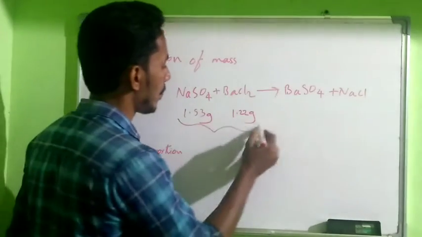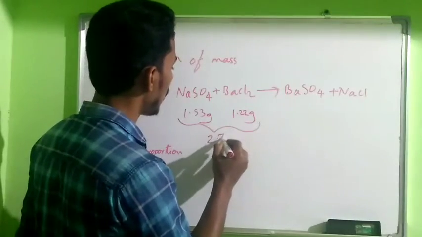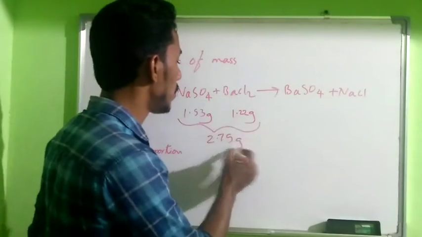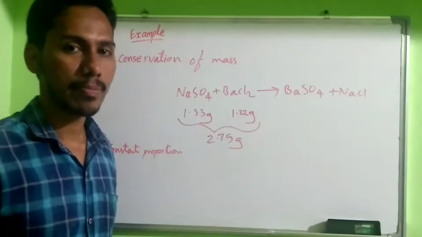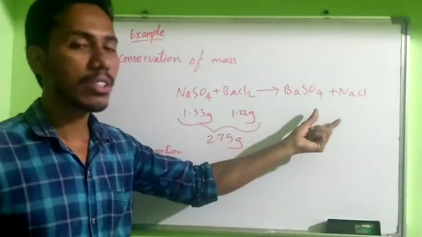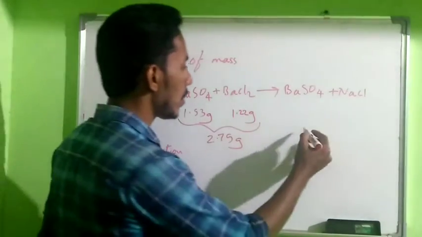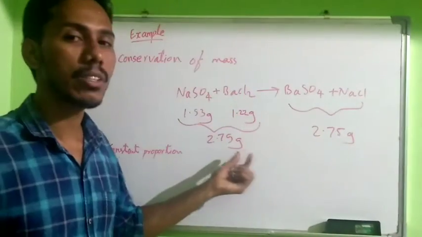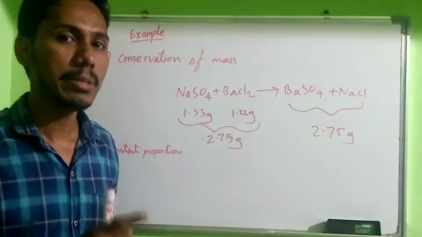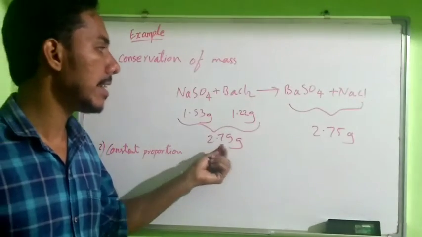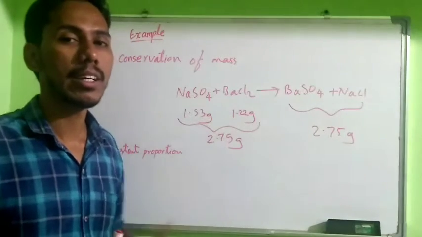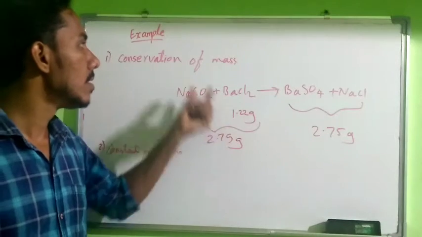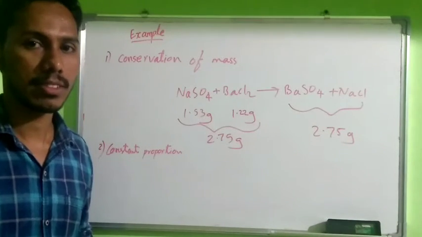sum, what is the sum? 2.75. Okay, 2.75 is the sum of these two masses. Then the result should be a total of 2.75 gram. There will be no change in this reaction. It implies that mass can neither be created nor destroyed in a chemical reaction. So this is the importance of conservation of mass.